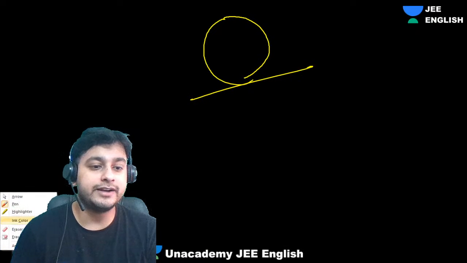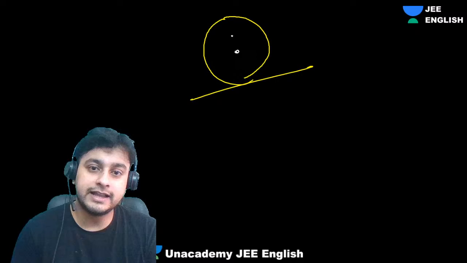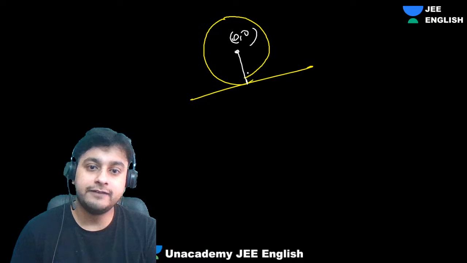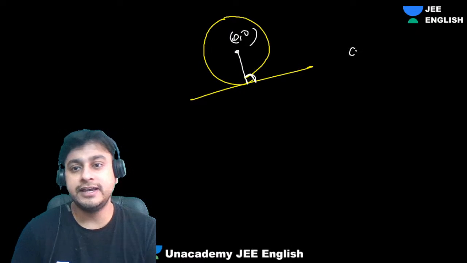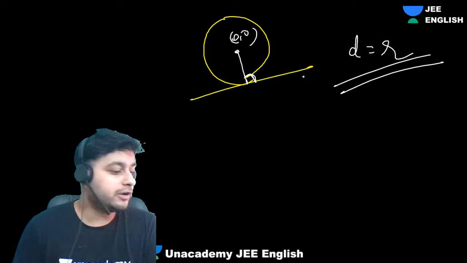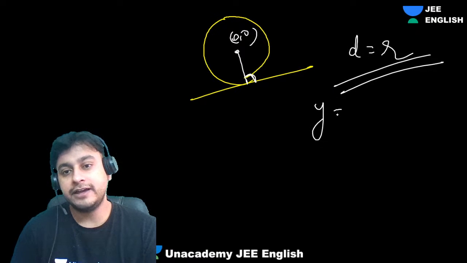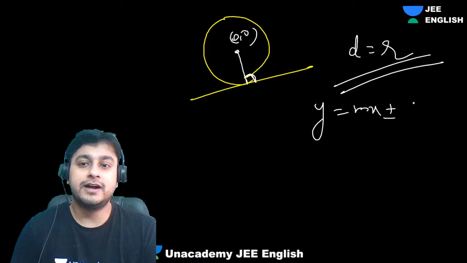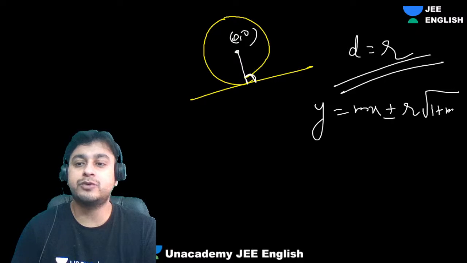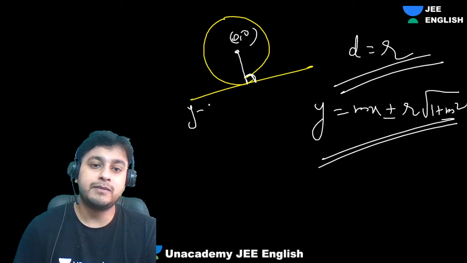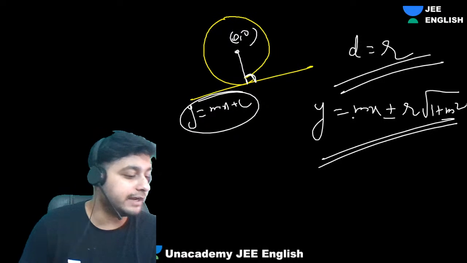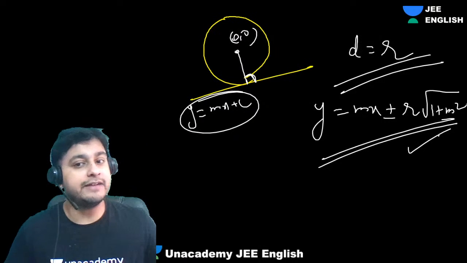Guys, we just equated the center. Let's suppose this was origin, and we had dropped the perpendicular, and we had done what? Distance d is equals to r, right? And we got that amazing equation. What is that? y equal to mx plus minus r under root 1 plus m square. Remember, and distance from a line, this was taken as y equal to mx plus c. This line, equation was this. So from this line to this point we had taken, and we had got this equation, right everyone?